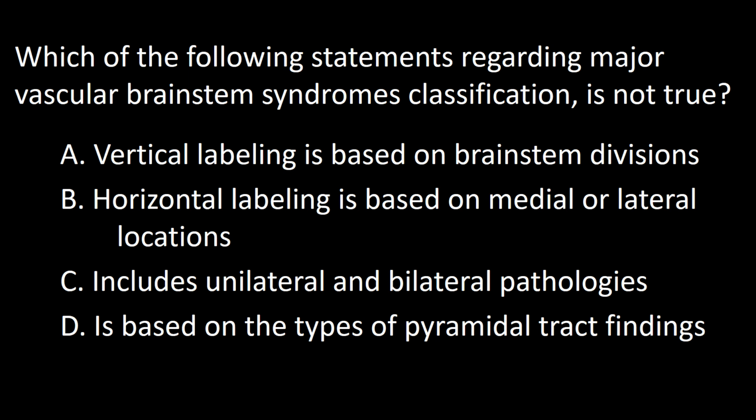A. Vertical labeling is based on brainstem divisions. B. Horizontal labeling is based on medial or lateral locations. C. Includes unilateral and bilateral pathologies. D. Is based on the types of pyramidal tract findings.